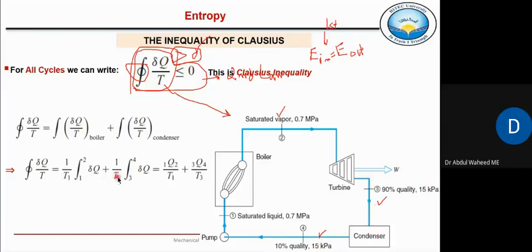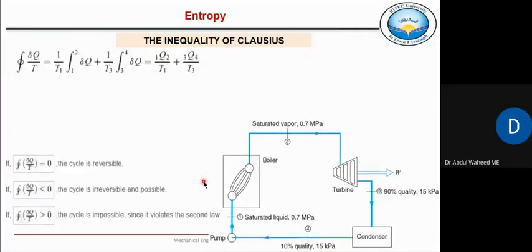So that's why this T3 is fixed, and 3 to 4, this is del Q. So that is written like here: heat transfer 1 to 2 divided by T1 plus heat transfer 3 to 4 divided by T3. So now we need to solve this equation.